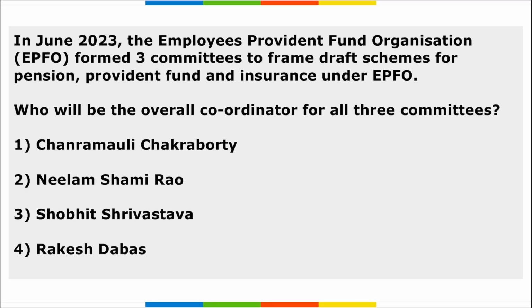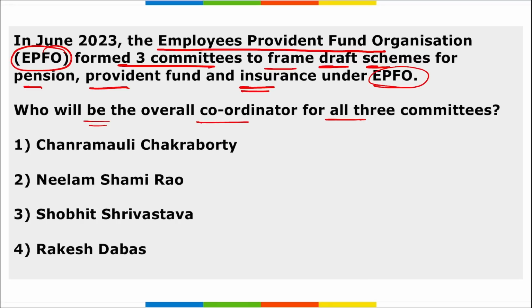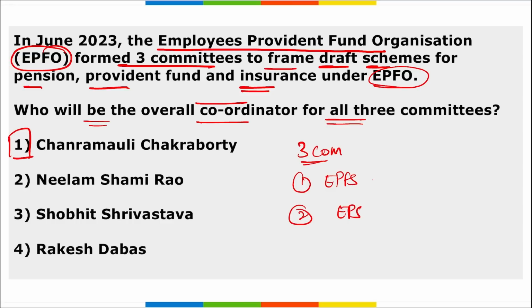Next, the Employees Provident Fund Organization, EPFO, formed three committees to frame draft schemes for pension, provident fund and insurance under EPFO. Who will be the overall coordinator for all these 3 committees? So remember, Charan Mauli Chakraborty, right? He will be the overall coordinator for all the 3 committees. And what are these 3 committees? If we look at these committees, first is EPFS, that is Employees Provident Fund Scheme, that is for Provident Fund. Second is EPS, that is your Employees Pension Scheme, and it is for pension.